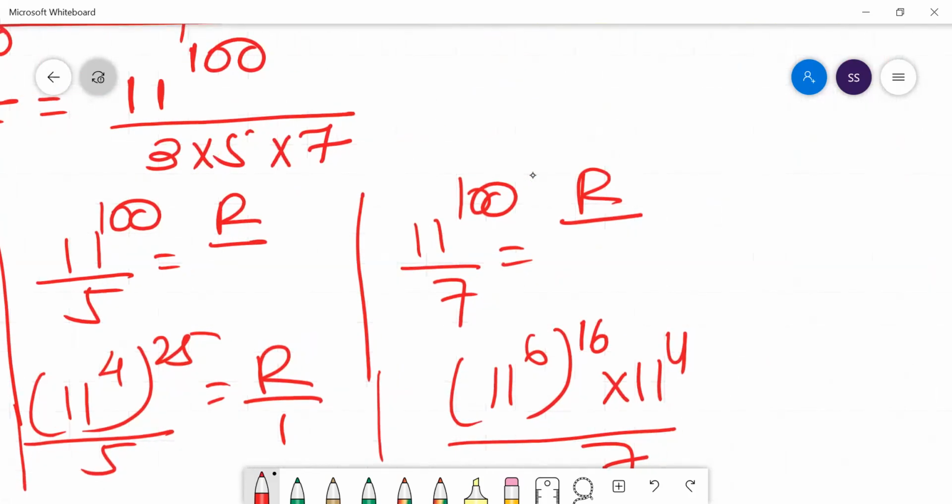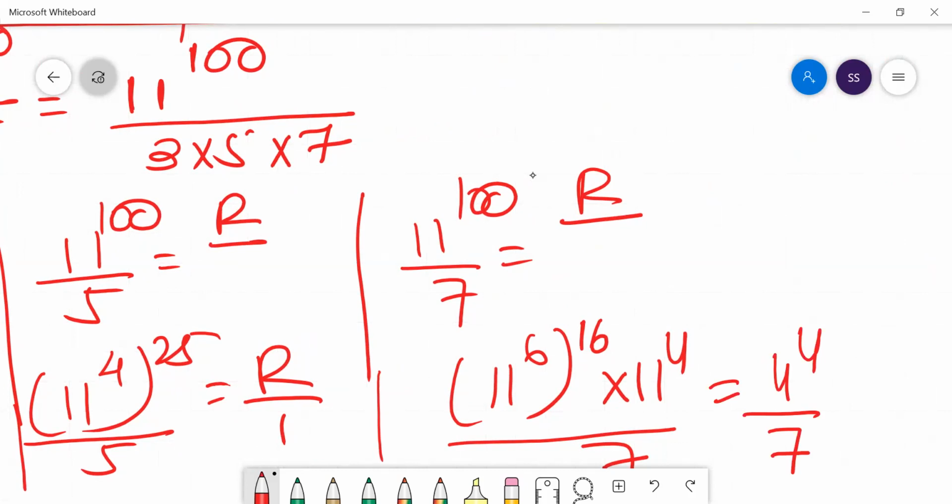Can I write 11 as, if you divide 11 by 7, what remainder you will get? 7 1s are 7, so 4 remainder. So it means 4 to the power 4 by 7. So 4 to the power 1 is 4. What is 4 to the power 4? It is 256. 16 squared, 256.